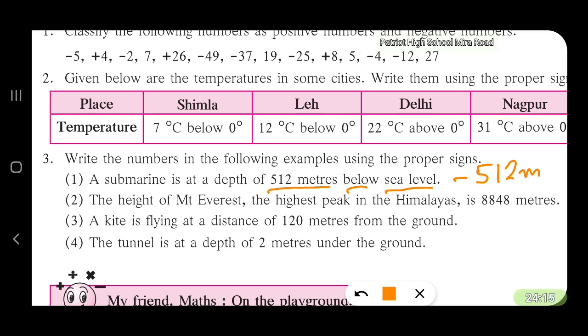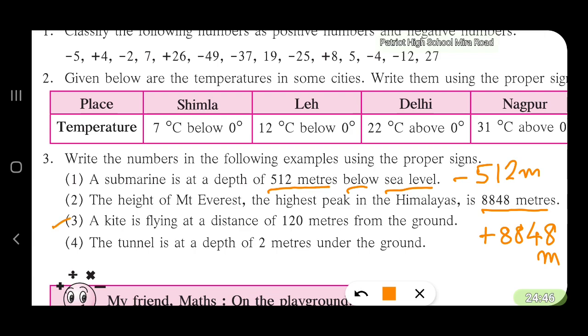The height of Mount Everest, the highest peak in the Himalayas, is 8848 meters. It is above the ground level. The mountains are always above the ground level. So it is either 8848 or you add the sign plus. So it will be plus 8848 meters.